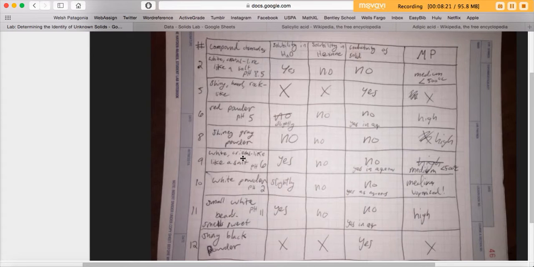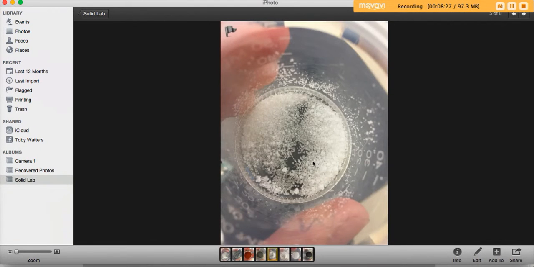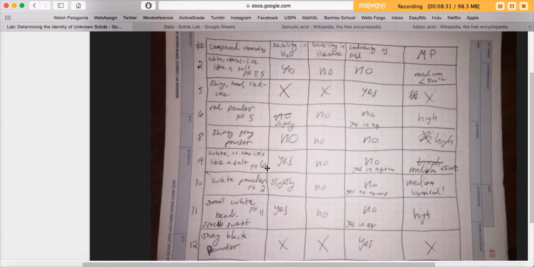Number 9 is white crystal-like, kind of like a salt, with a pH of 6. Here's a picture of it. It's kind of fun. And it's soluble in hexane. No, sorry, not soluble in hexane. It is soluble in water. And it is conductive as an aqueous solution, but not as a solid. And it's got a medium melting point.